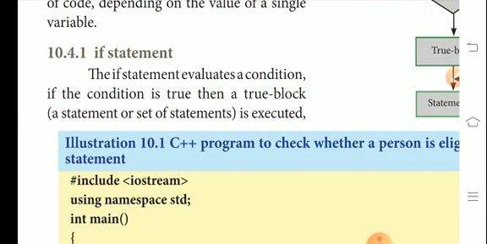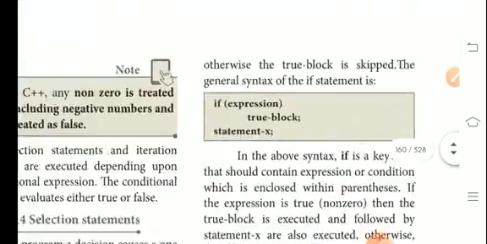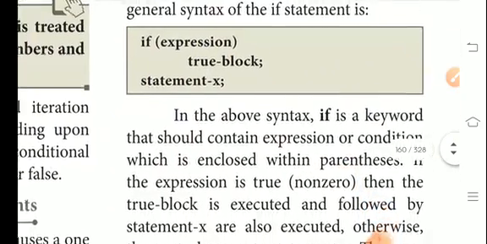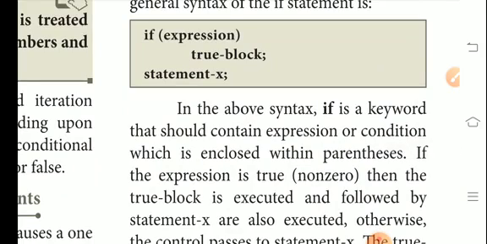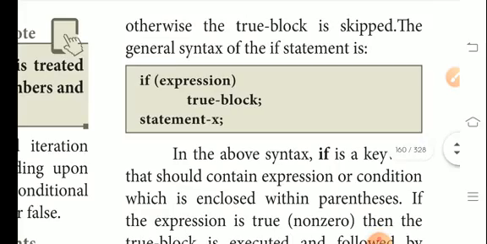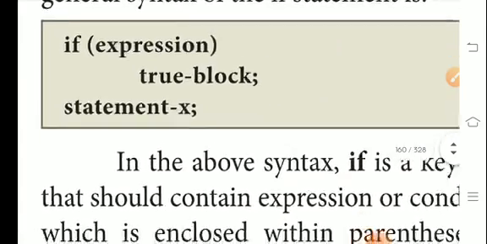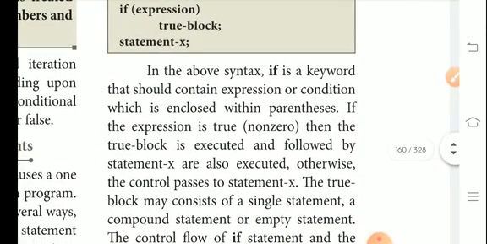If the condition is true, then a true block is executed. The general format looks like this: if expression, true block, and statement X. Otherwise the true block is skipped. The general syntax of the if statement looks like that. In the above syntax, if is a keyword that should contain an expression or condition enclosed within parentheses.